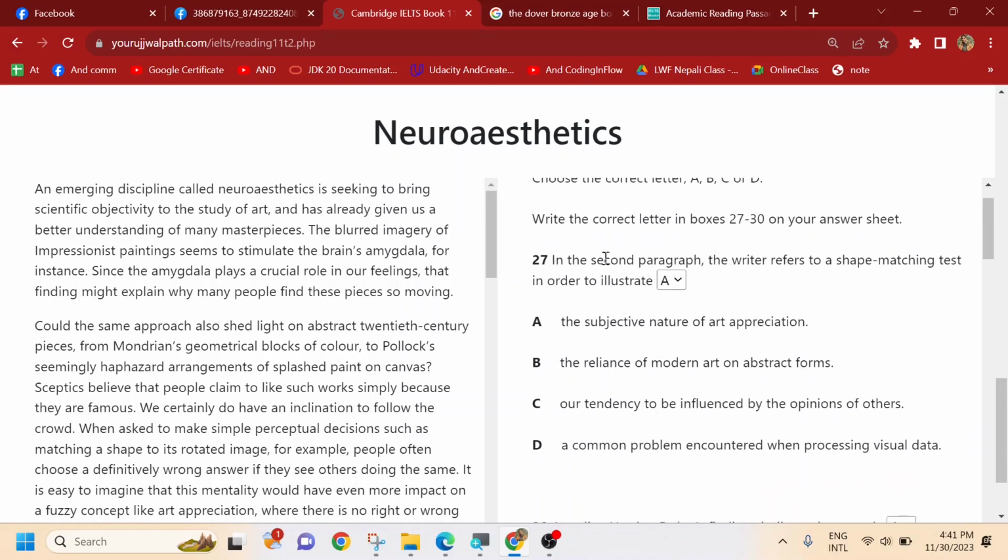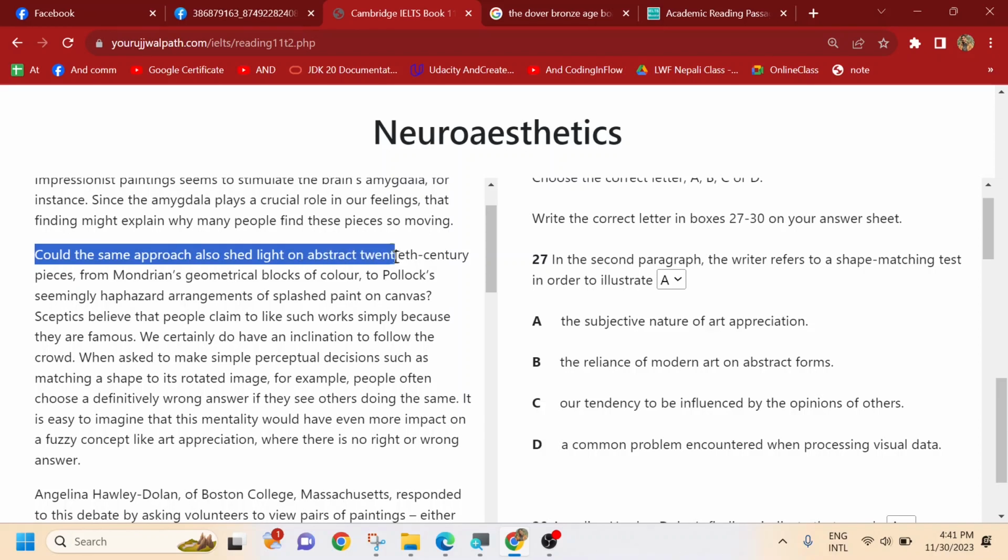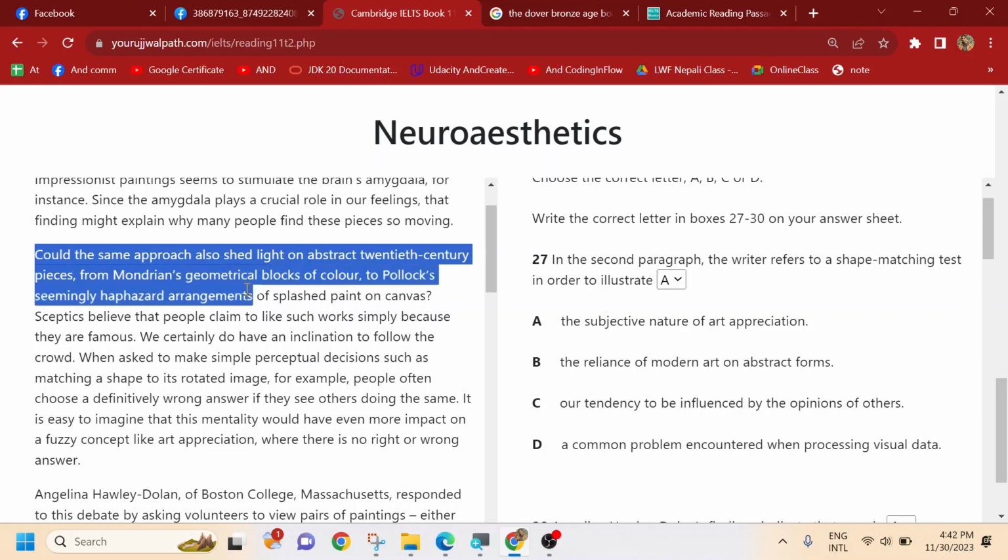So our question says, in the second paragraph the writer refers to a shape matching test in order to illustrate. What does he want to prove or illustrate by showing a shape matching test in the second paragraph? So in the second paragraph, let's see over here. Could the same approach also shed light on abstract 20th century pieces, from Mondrian's geometrical blocks of colors to Pollock's seemingly haphazard arrangements of splashed paint on canvas?